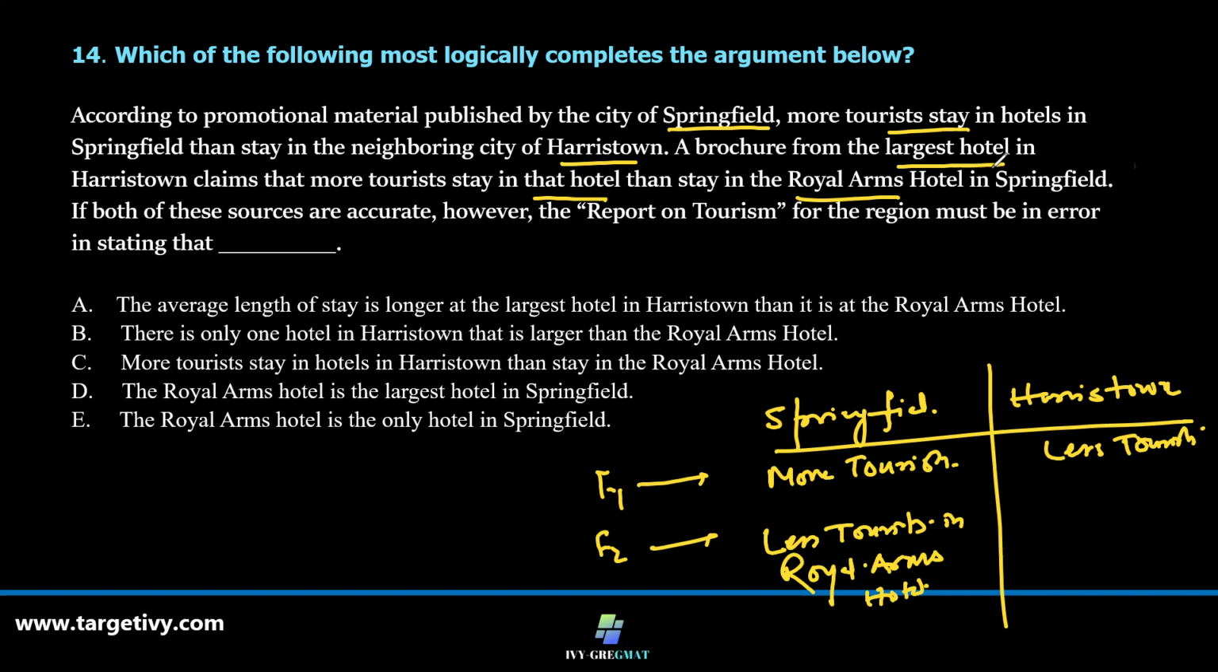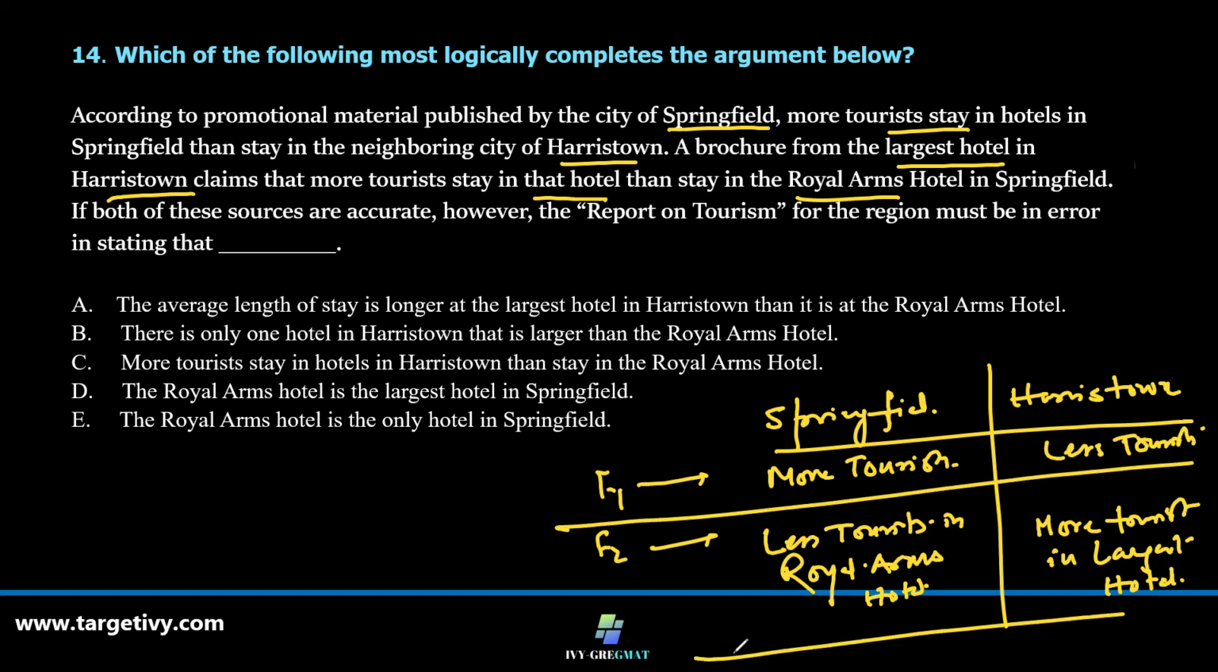this largest hotel. More tourists in largest hotel. So respecting both these facts, fact 1 and fact 2, which of the following must be an error? So let's knock off option by option.